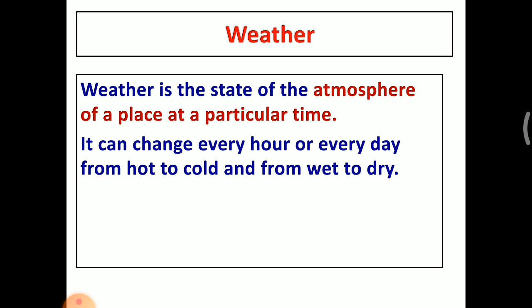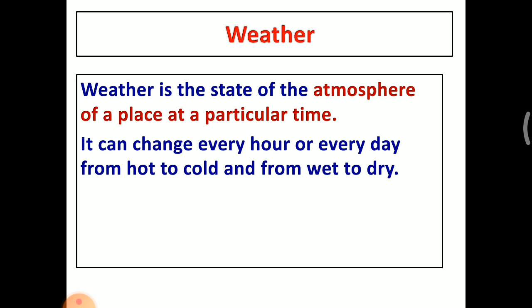Weather is the state of the atmosphere of a place at a particular time. It can change every hour or every day from hot to cold and from wet to dry. We know that the earth is surrounded by some atmosphere. The state of that atmosphere is called weather. The weather can change every hour or every day from hot to cold and wet to dry.